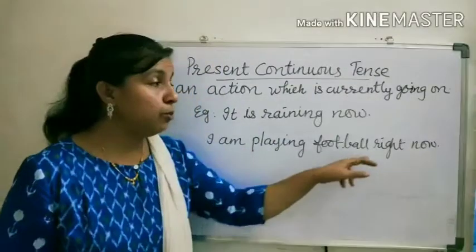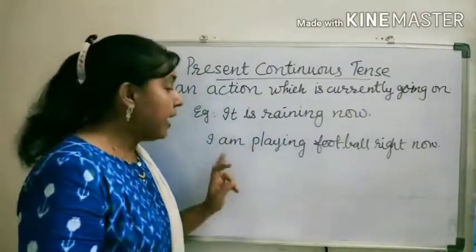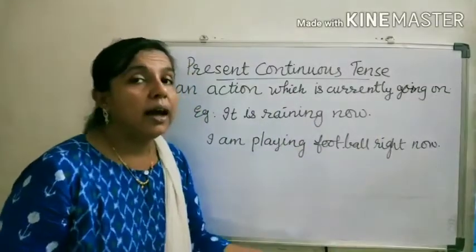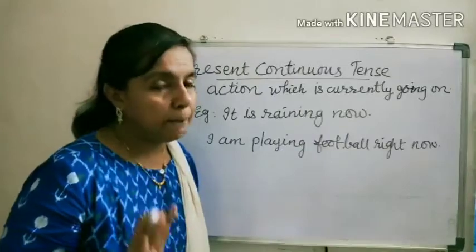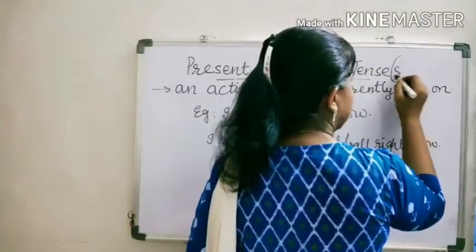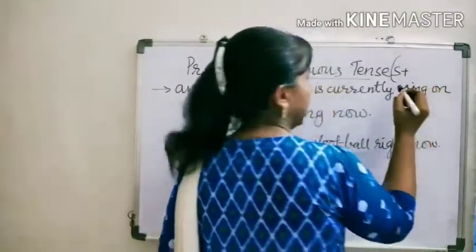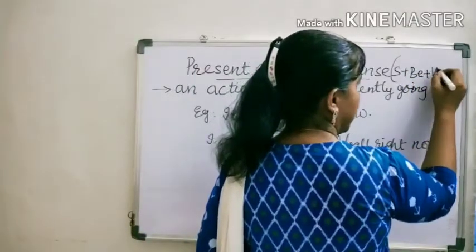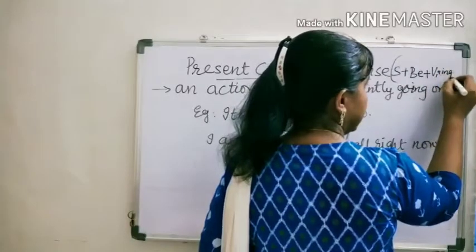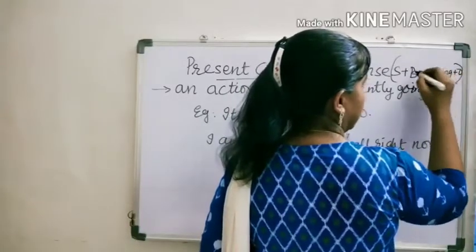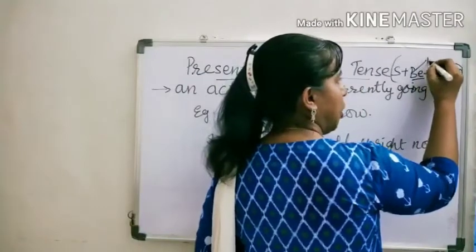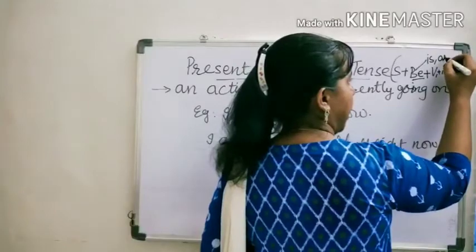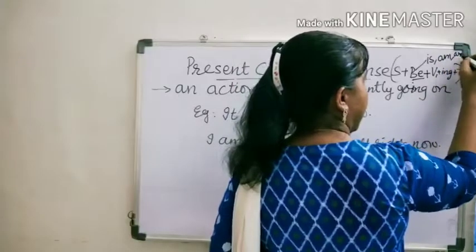Let us see one more example. I am playing football right now. Here my action of playing football is still going on and it is not yet completed. Here we will write subject plus be plus verb 1 plus ing plus object. Be means the present form of be: am, is, are.